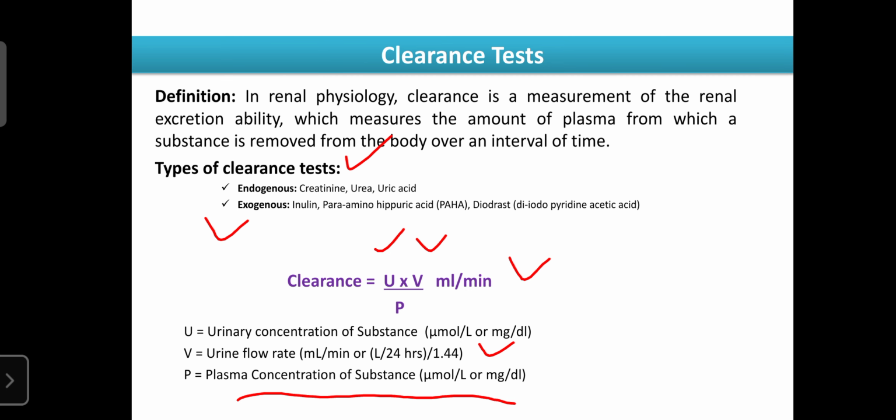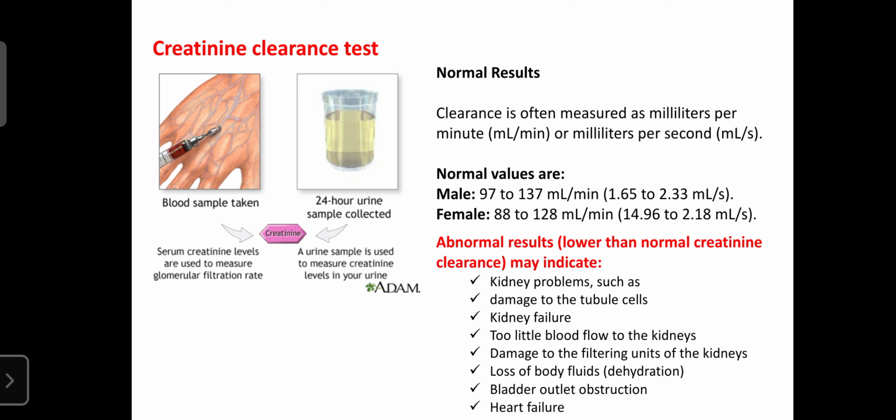Such tests are used to assess the performance of the kidney, and those are known as clearance tests.